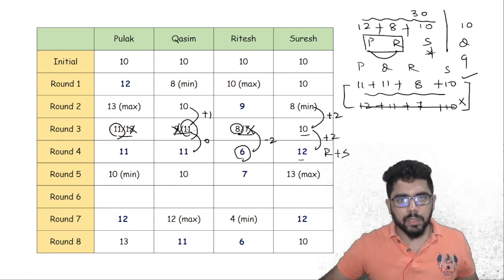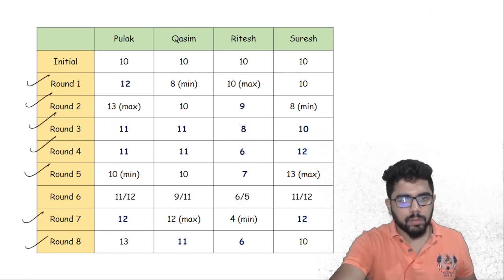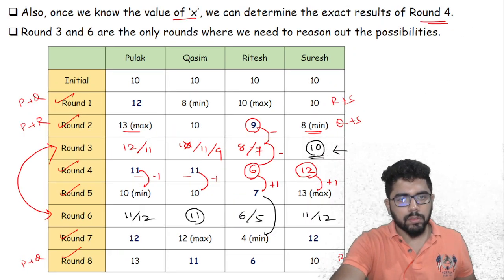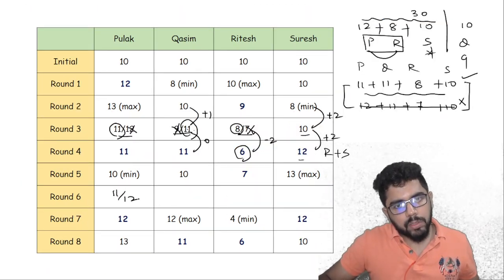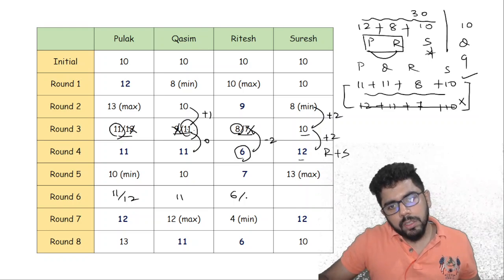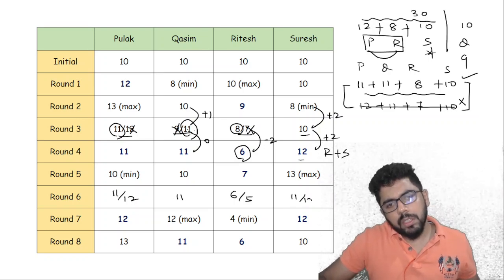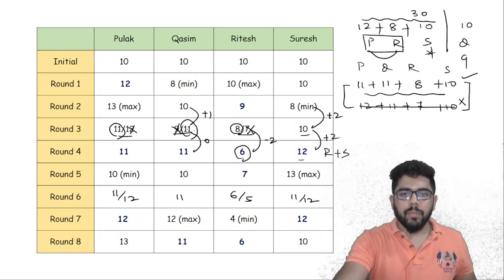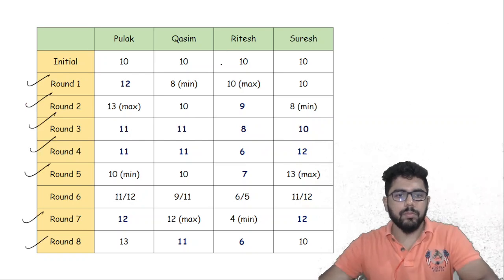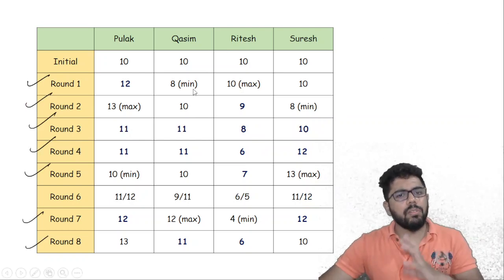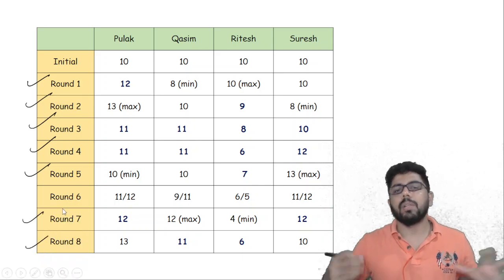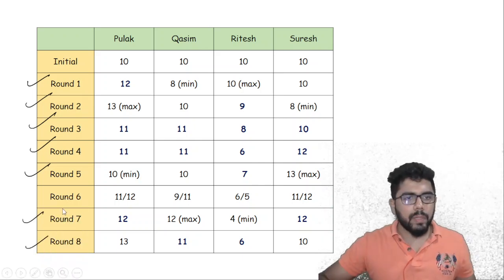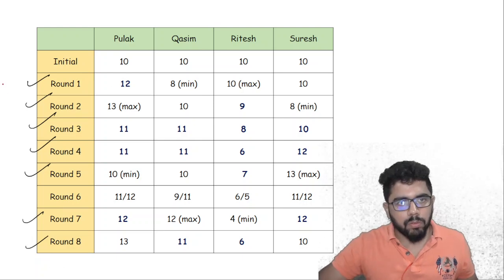So that we can summarize here. Okay, let me write it here. This is 11 or 12, this has to be 11. This is 6 or 5, this is again 11 or 12. So every round we have figured out, just this round. So just for our reference, before solving for round 6, let us try and write who played which player in what round.